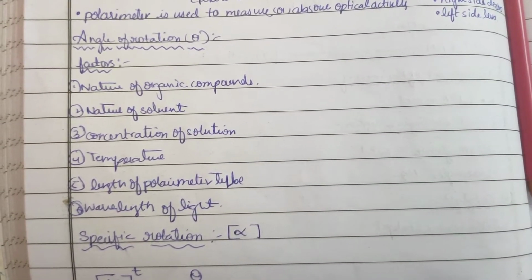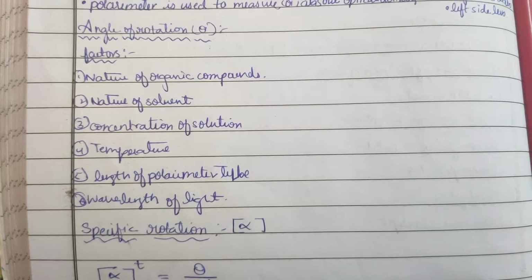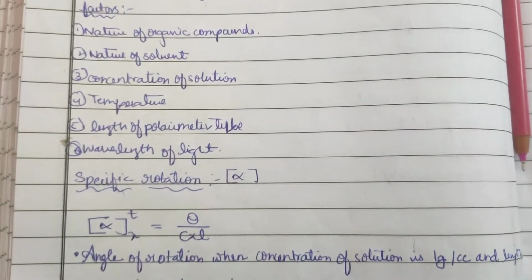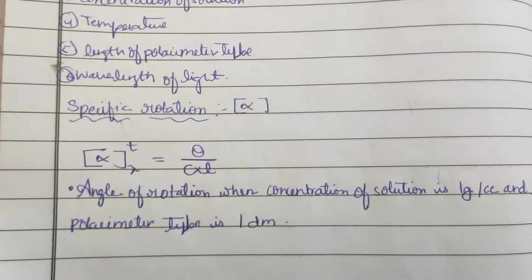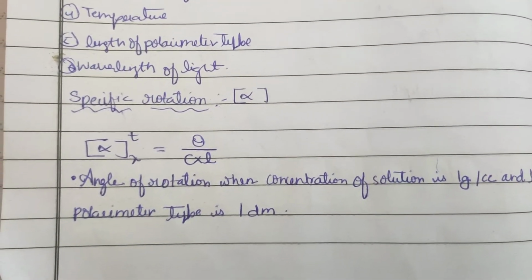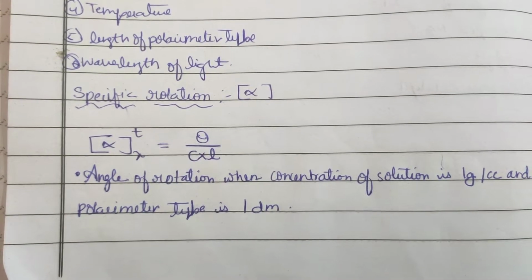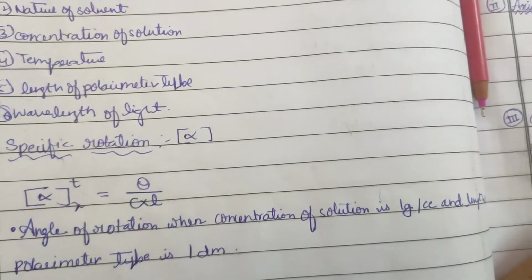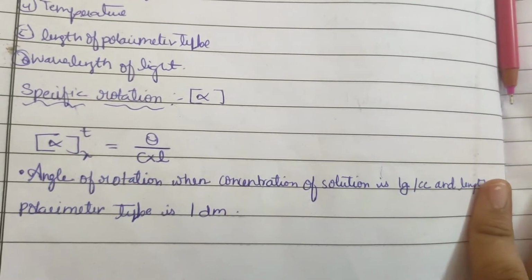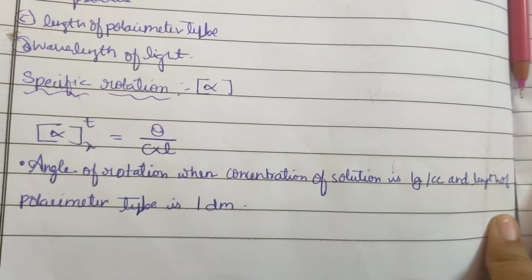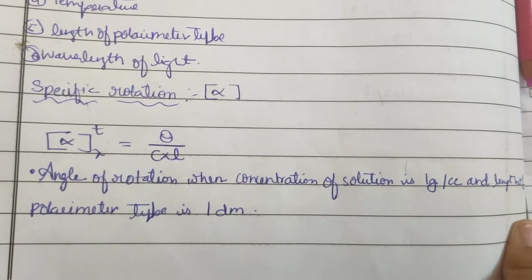It is also known as specific rotation, denoted as alpha. Alpha at temperature t equals theta divided by c into L. It is the angle of rotation when the concentration of the solution is 1 gram per cc and the length of the polarimeter tube is 1 decimeter (dm).